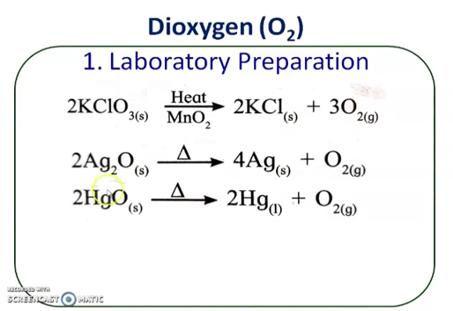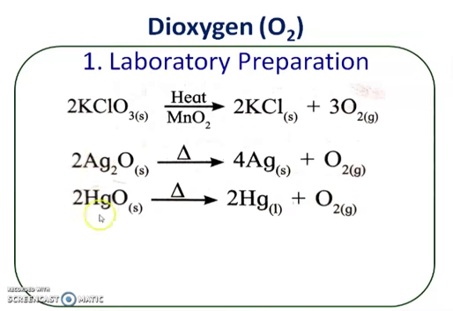A second way is when oxides are heated at high temperature, we get oxygen. When silver oxide is heated, there is an evolution of oxygen gas. At the same time, we get metallic silver. Then mercuric oxide, when strongly heated, forms oxygen gas and metallic mercury.